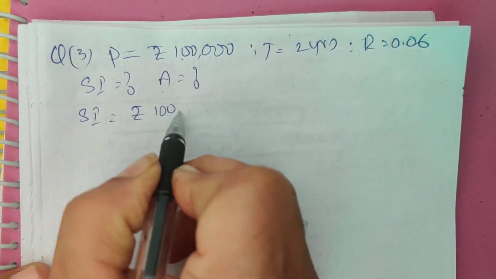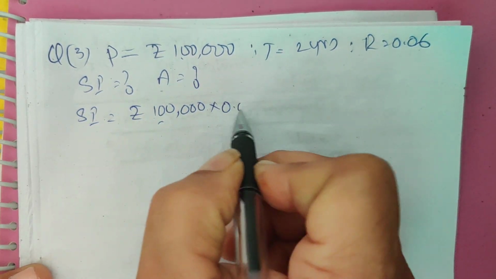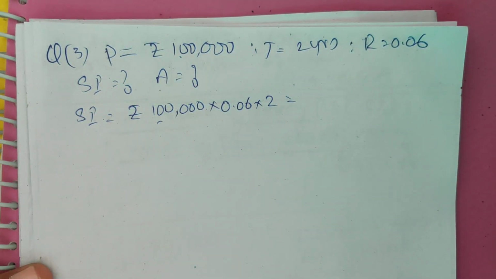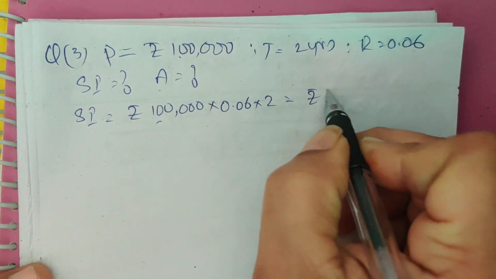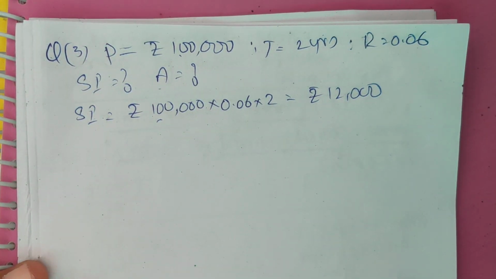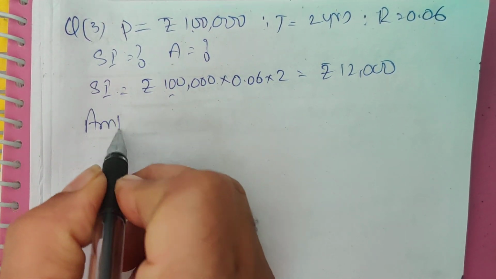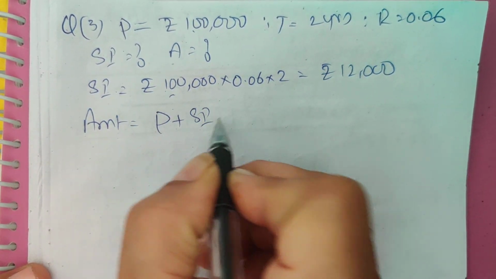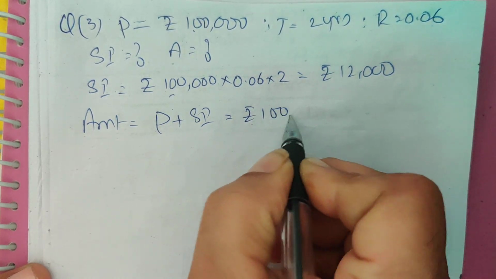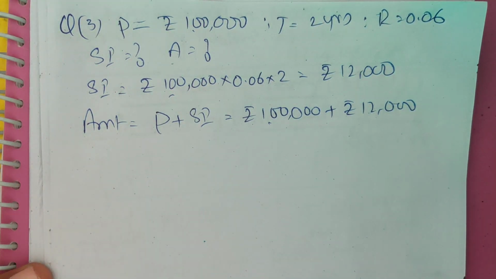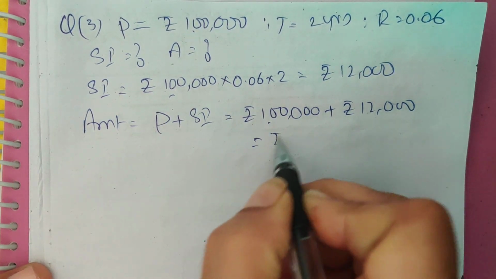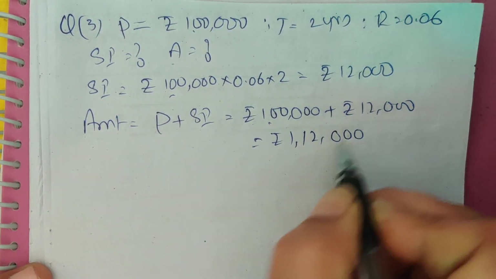Simple interest is equal to principal into rate into time. 1 lakh into 2 into 0.06 is 12,000. Amount is equal to principal plus simple interest: rupees 1 lakh plus rupees 12,000 is rupees 1,12,000. This is the amount, sir.